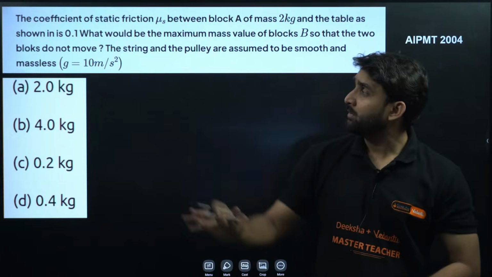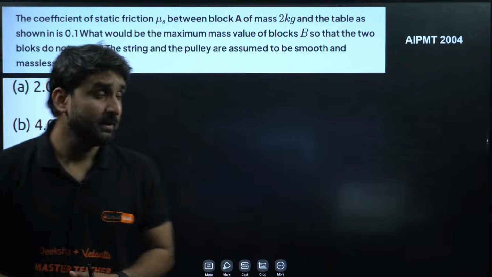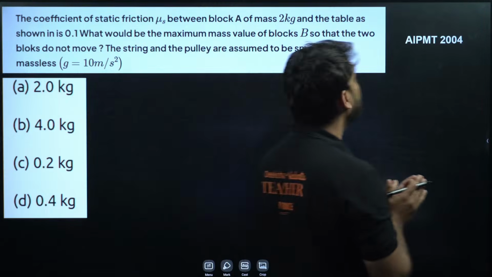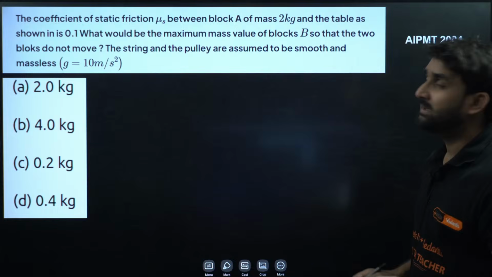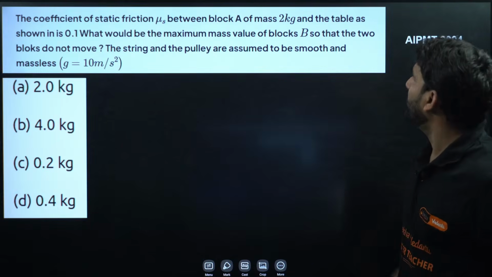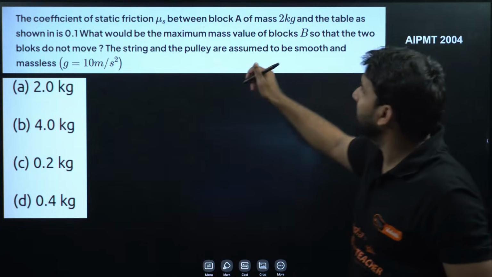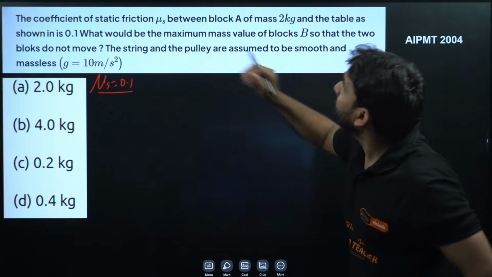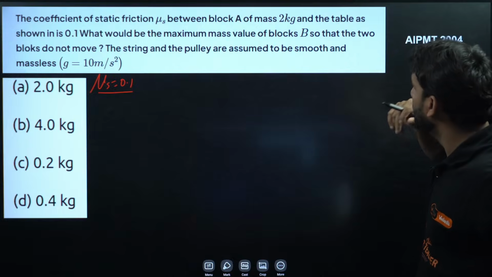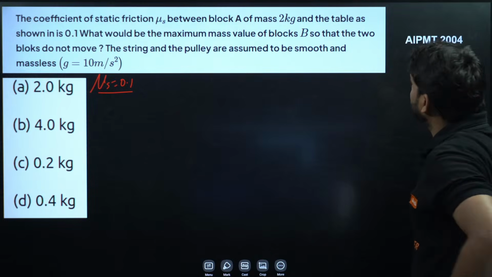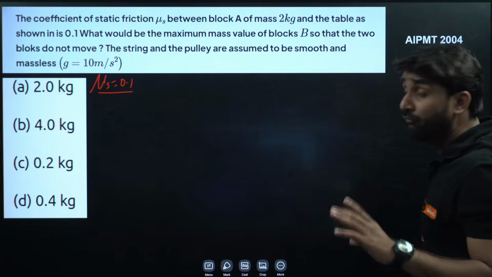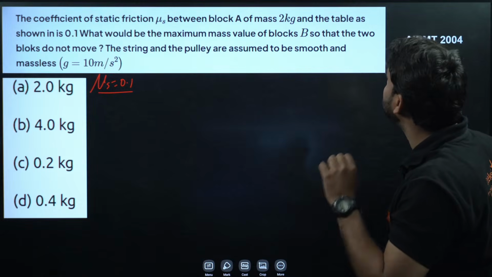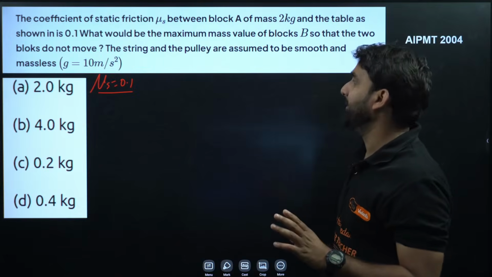Now moving to the next question, look at the question here. The coefficient of static friction between block A of mass 2 kg and the table shown is 0.1. The coefficient of friction is given to you, mu s is given 0.1. What would be the maximum mass value of block B so that the two blocks do not move? Means acceleration should be 0. The string and the pulley are assumed to be smooth and massless.